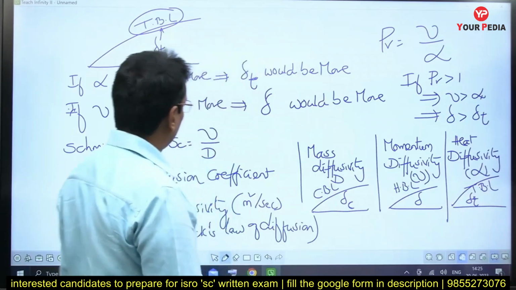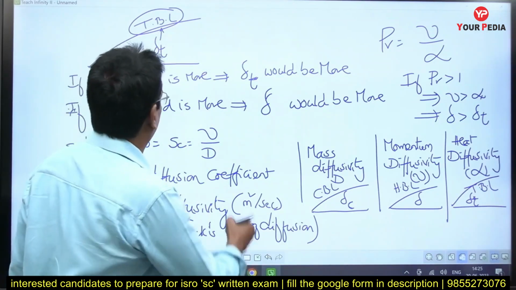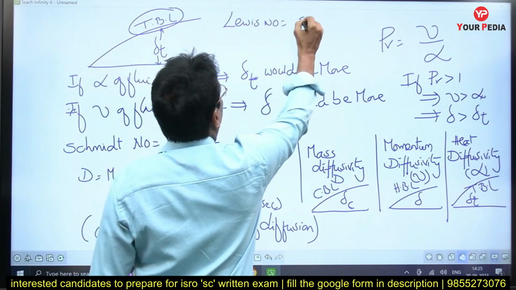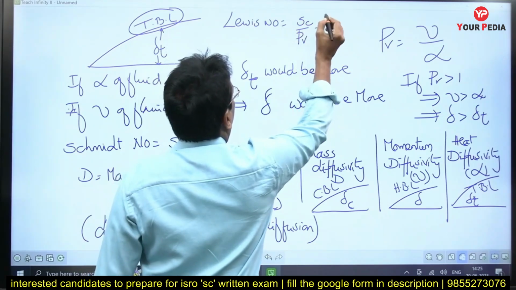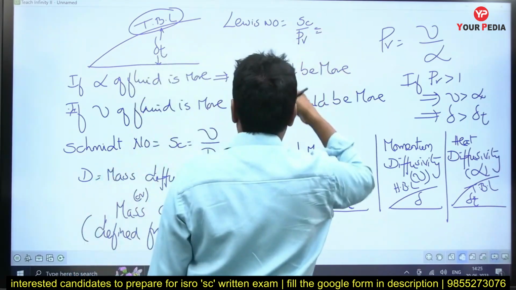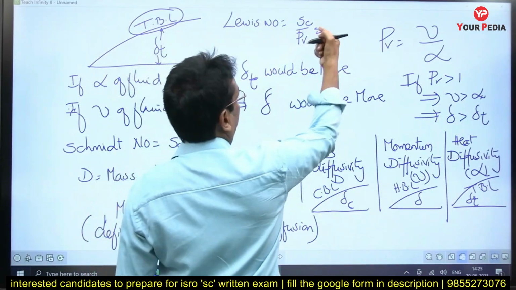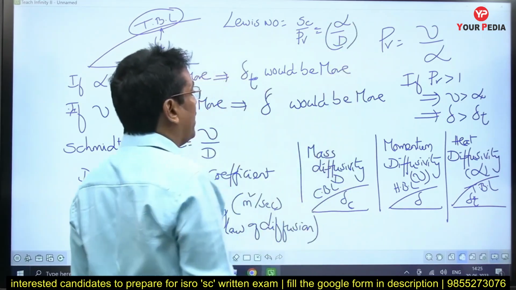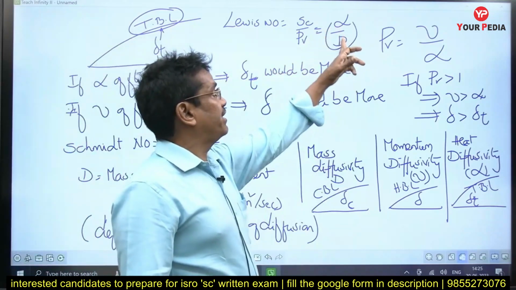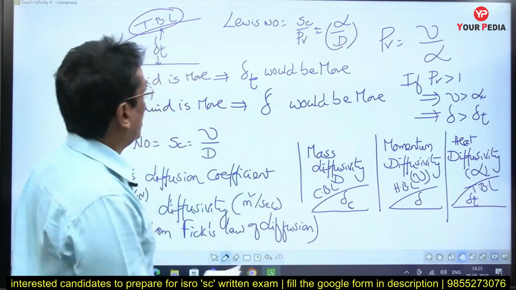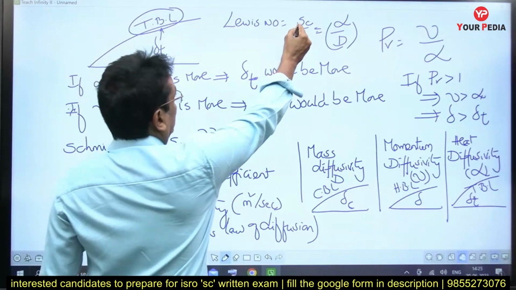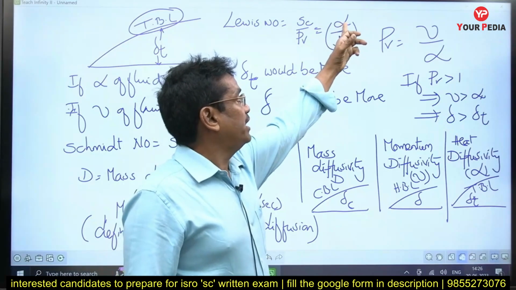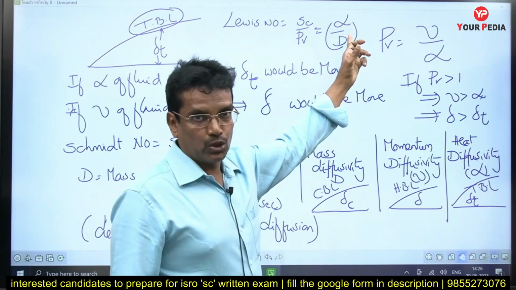Okay. So the Lewis number is the ratio of SC divided by the Prandtl number. If we substitute these values, what is SC? Nu by D, divided by nu by alpha. It becomes alpha by D. So the Lewis number compares the heat energy diffusion rate divided by the mass diffusion rate. The Lewis number is the ratio between the Schmidt number and the Prandtl number, which compares heat diffusivity versus mass diffusivity.